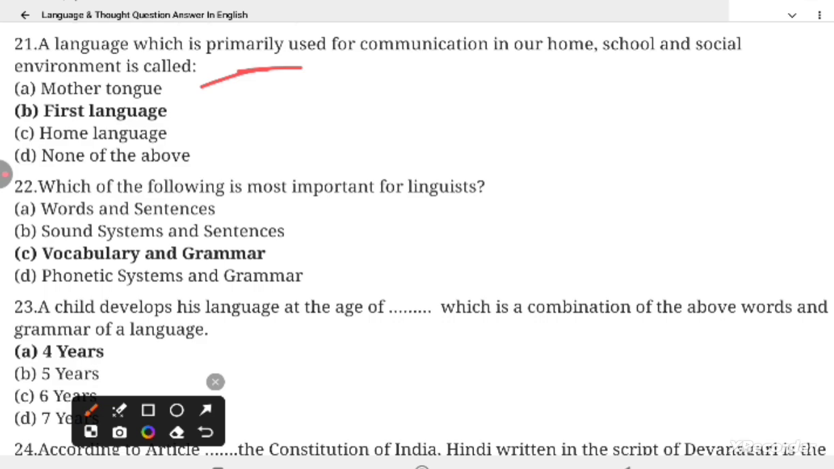Question 23. A child develops his language at the age of dash, which is a combination of the above word and grammar of a language. Correct option is 4 years. A child develops his language at the age of 4 years, which is a combination of the above words and grammar of a language.